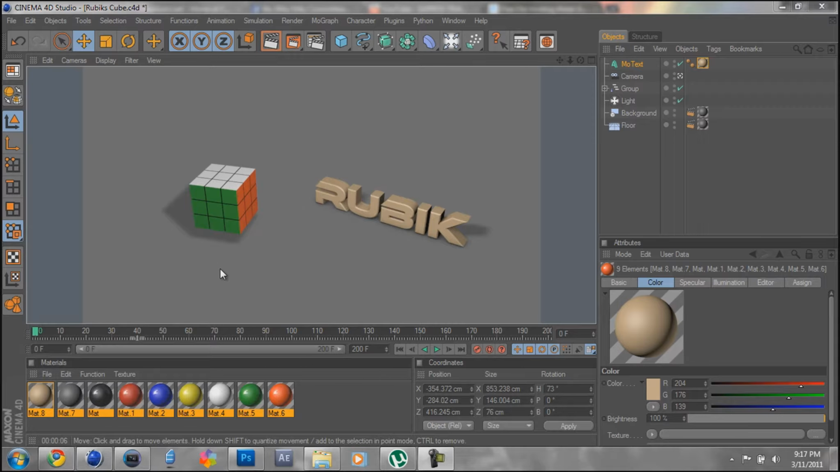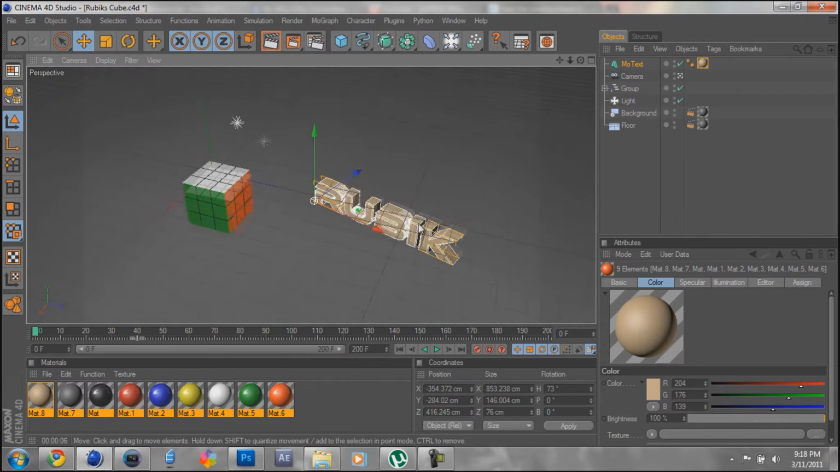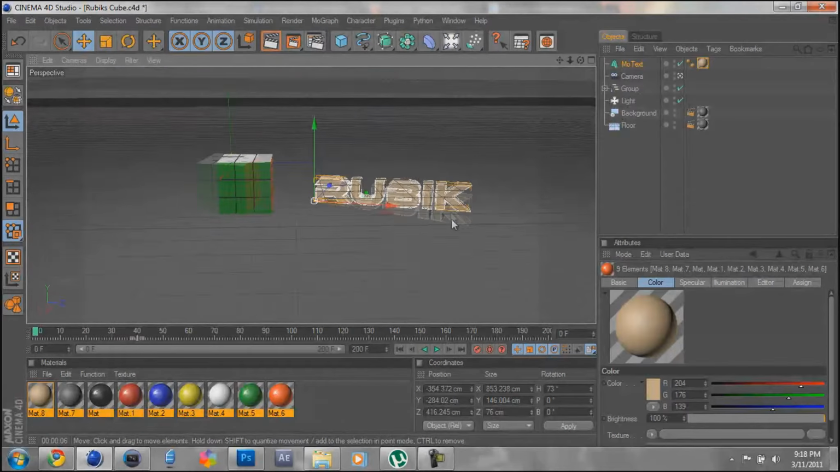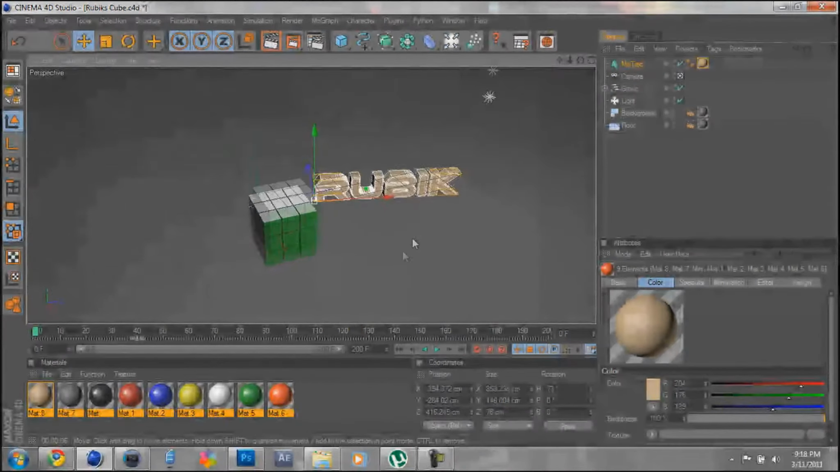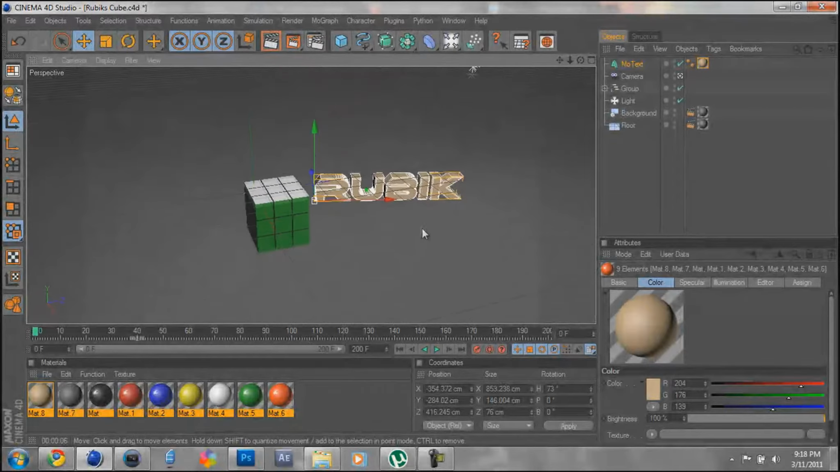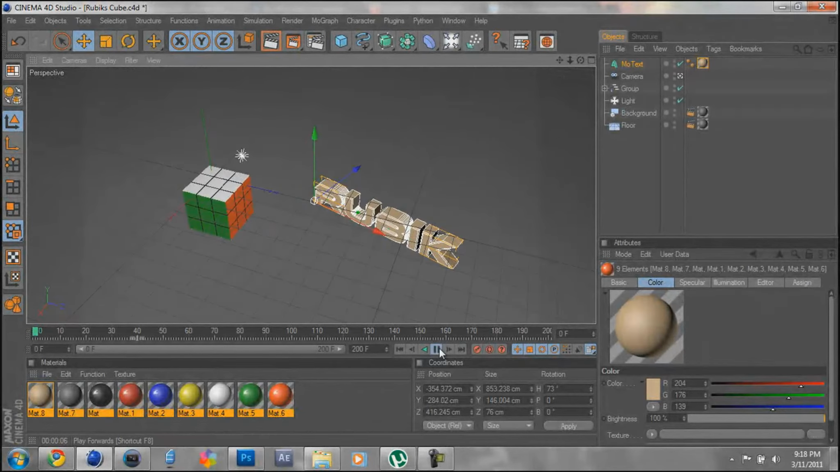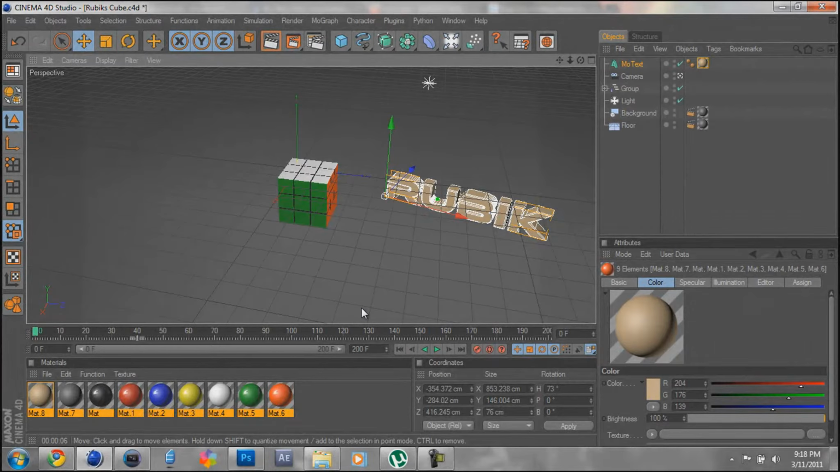To make a Rubik's Cube in Cinema 4D. It's going to look something like this. It really doesn't matter. I'm pretty much just going to show you how to make the Rubik's Cube, and then if you want, you can make an animation with it. Here's the rendered clip.